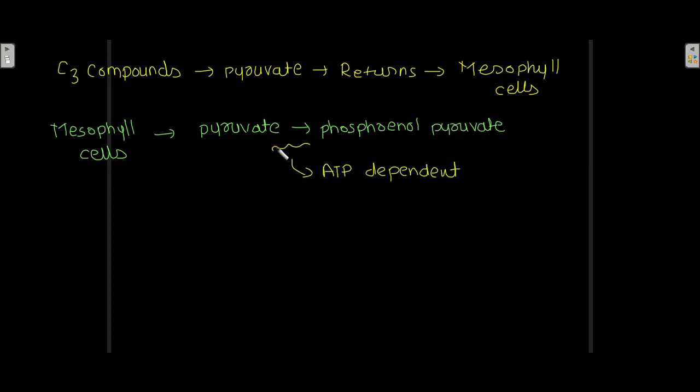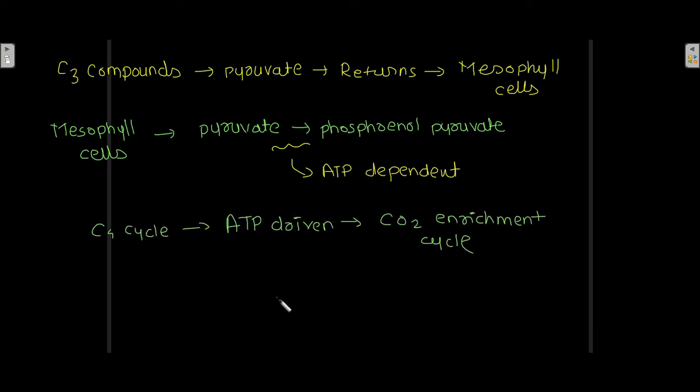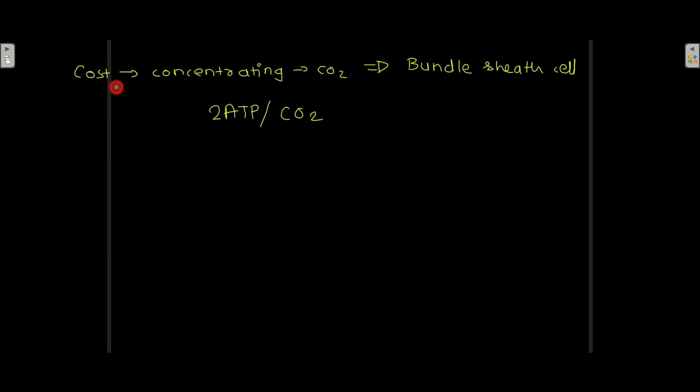Now this step, that is conversion of pyruvate into phosphoenolpyruvate, is ATP dependent. You spend ATP while converting pyruvate to phosphoenolpyruvate, and that is the reason why this C4 cycle is also known as the ATP driven CO2 enrichment cycle. Now the cost of concentrating carbon dioxide into the bundle sheath cell is 2 ATP per carbon dioxide.